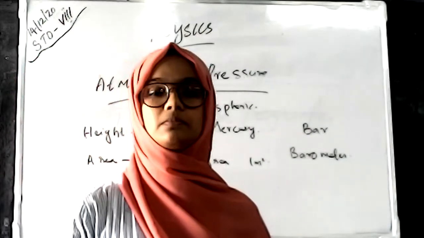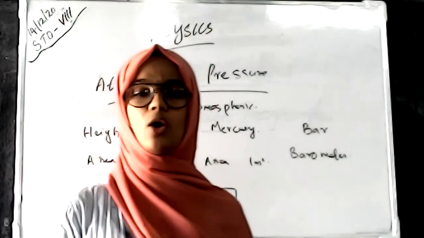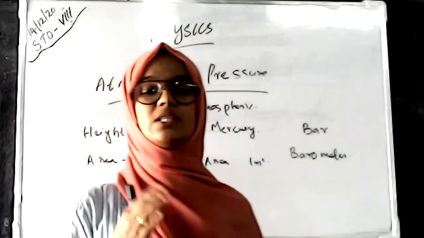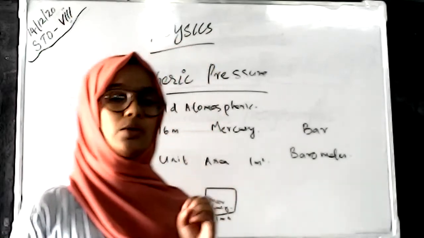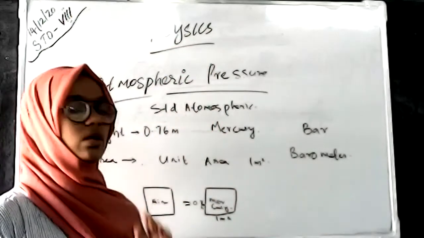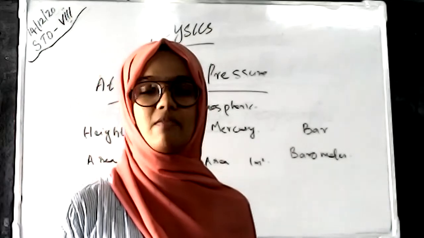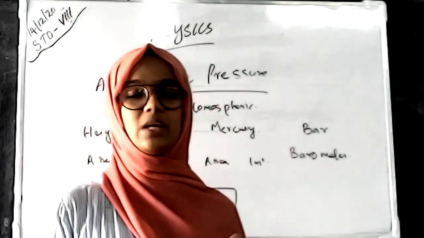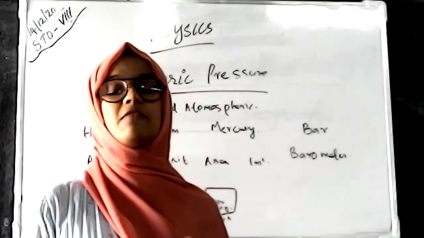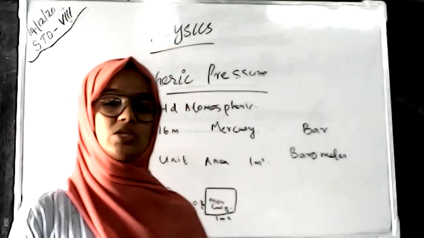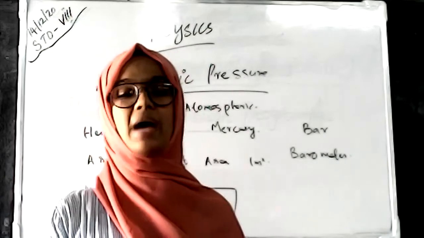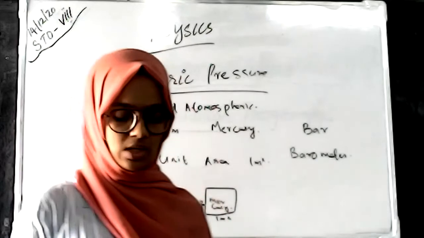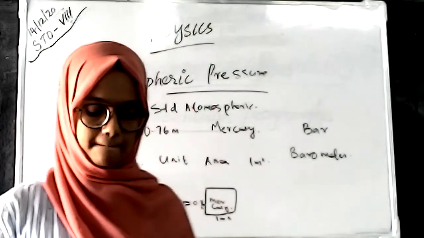Atmospheric pressure is the weight of the air column present in the Earth's atmosphere, which is equal to the unit area mercury column having a height of 0.76 meter, and this is the standard atmospheric pressure. The device used to measure atmospheric pressure is the barometer, and the unit of atmospheric pressure is taken as bar.